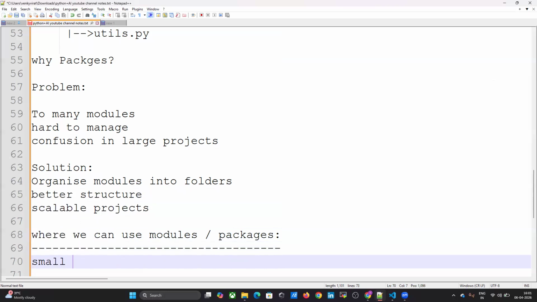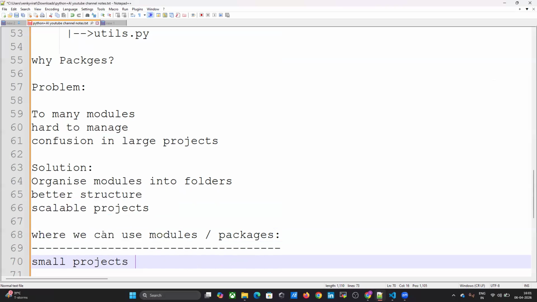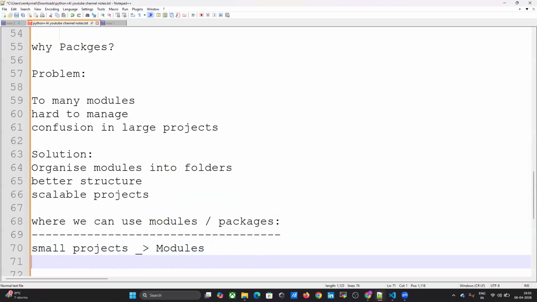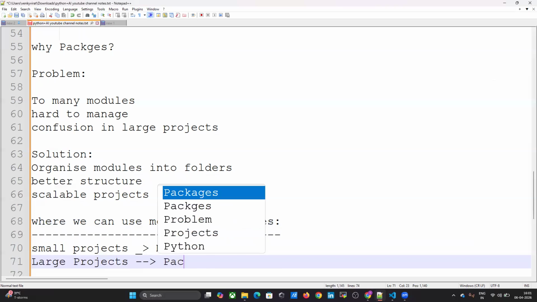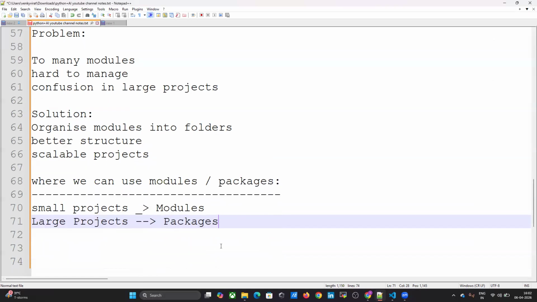Small projects into modules. If you have a small requirement, then you can use modules. If you are dealing with large projects, then you can use packages. I hope that is clear: where you have to use modules and where you have to use packages.